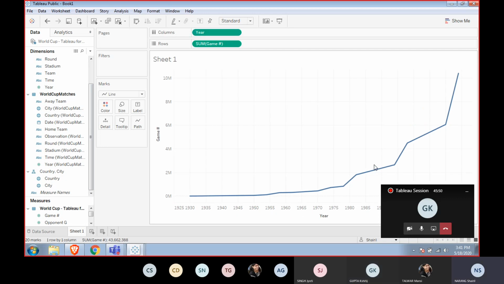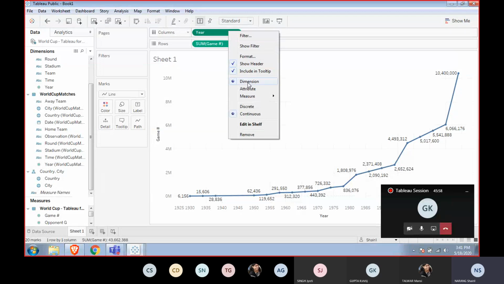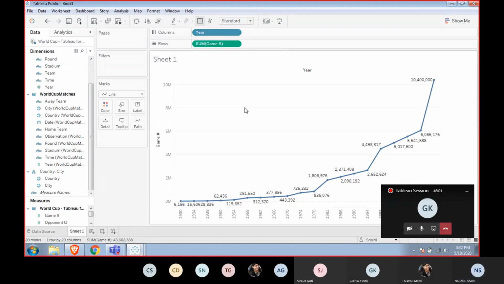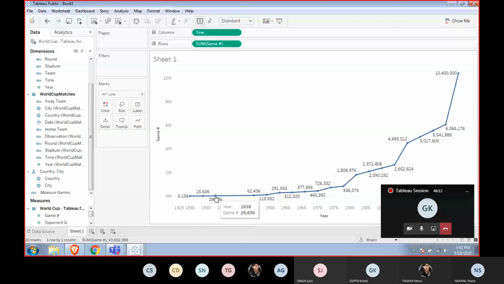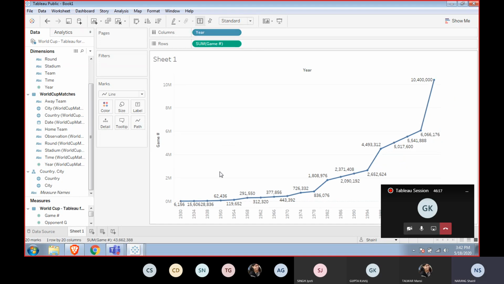But if you see, there are different changes. If I use this, and now I'm changing, now see the difference. So the difference? This point, 1938, is still the same, but here it has got the values in between as well.